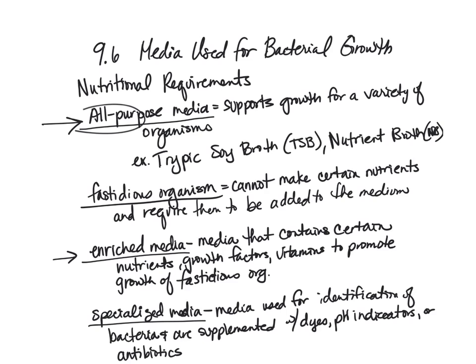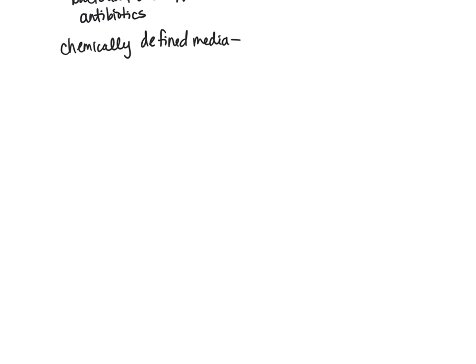We don't know exactly what's in them because many of the media, like tryptic soy broth or nutrient broth, are a mixture. It's typically a mixture of plant products or meat products, or some sort of ground up something, and that provides a general all-around nutrient broth or tryptic soy broth.